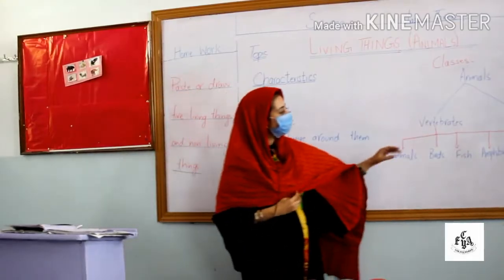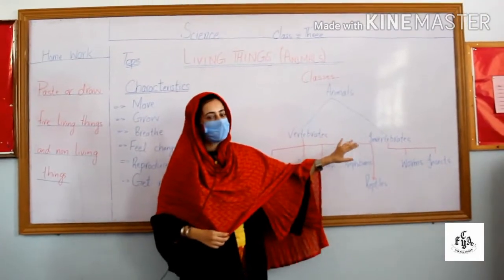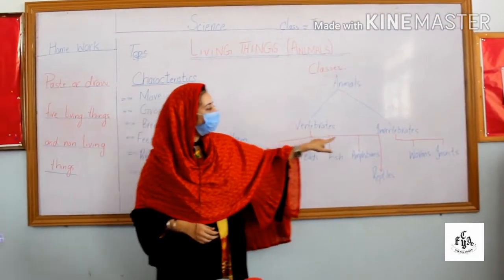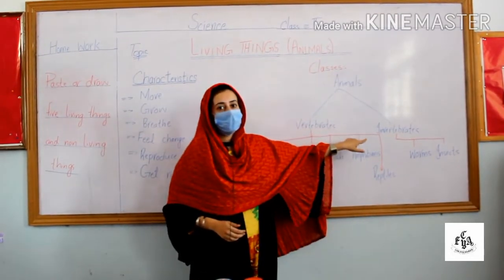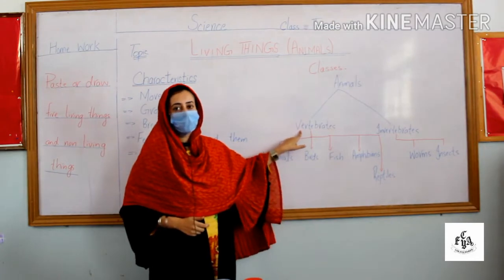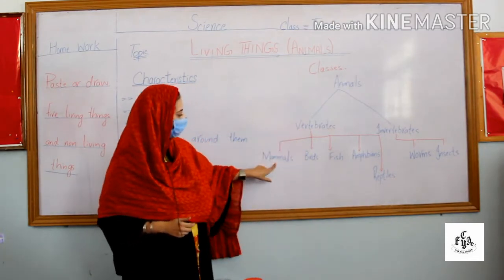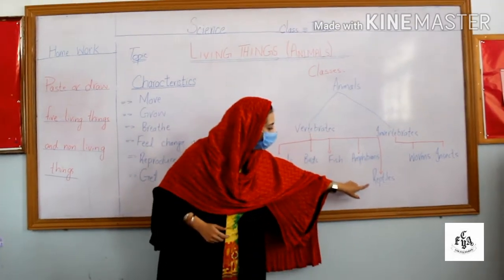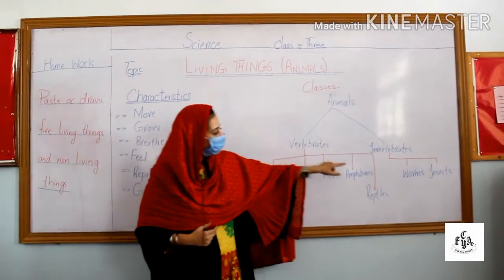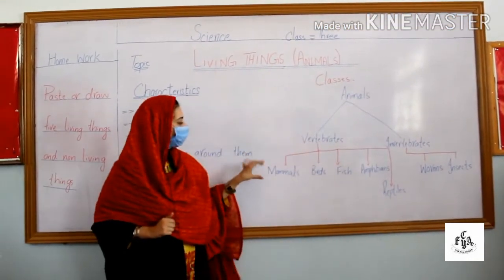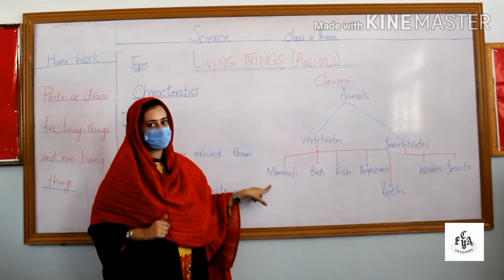Okay, now we will discuss vertebrates and invertebrates. Vertebrates are those animals which have a backbone, and invertebrates are those animals which do not have a backbone. Vertebrates are further divided into 5 classes, that is mammals, birds, fish, amphibians and reptiles, and invertebrates are worms and insects. Now we will discuss all these classes.